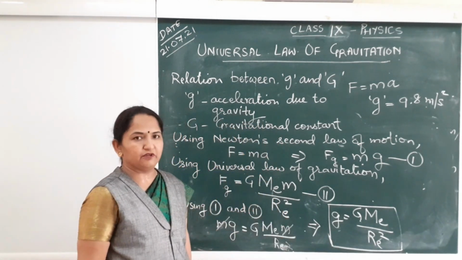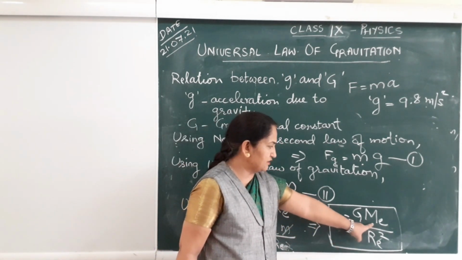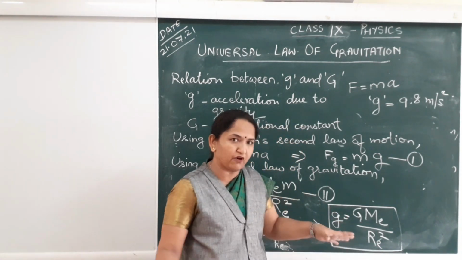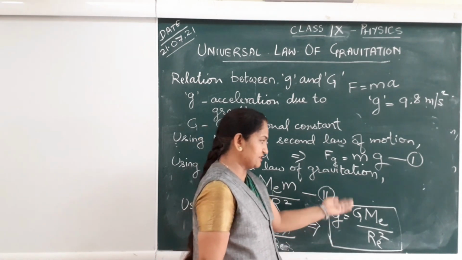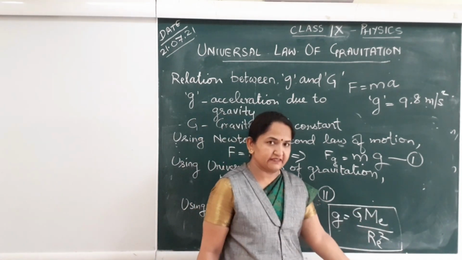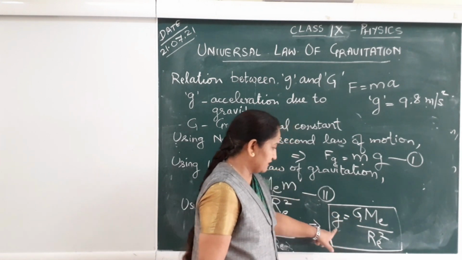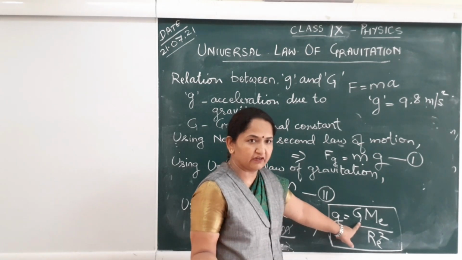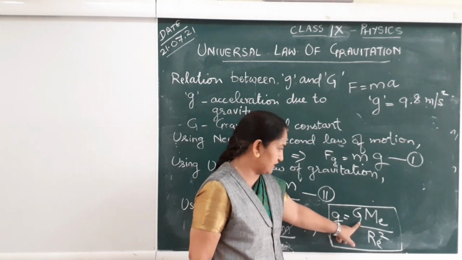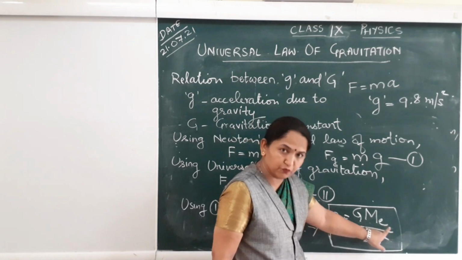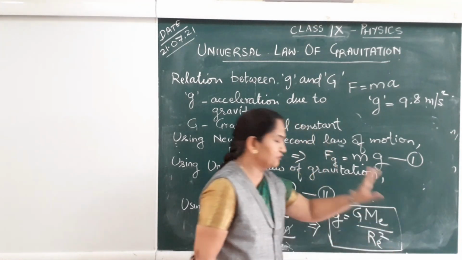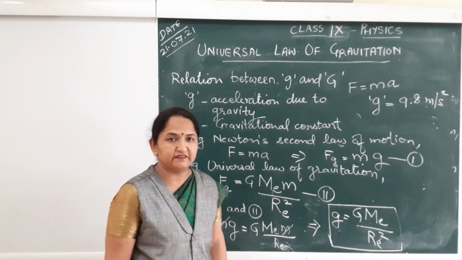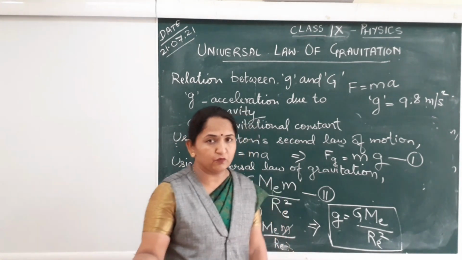Now you see from the formula, g is dependent upon mass of earth and radius of earth, which is constant for earth. But if you change the planet or if you take a satellite, for example if you take moon, then what will be g? G will be equal to capital G, since it is universal constant, so it will remain G only, but here you will take mass of moon upon the radius of moon square, and you will get one value for acceleration due to gravity on moon.